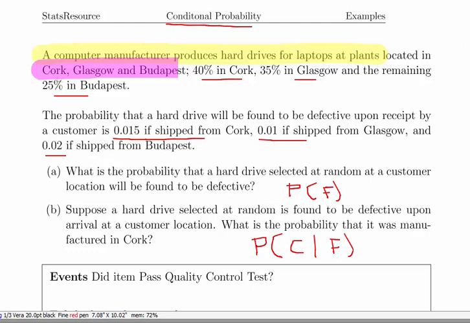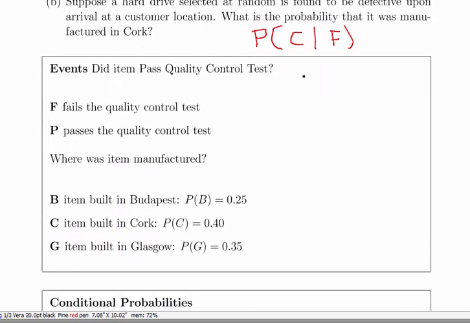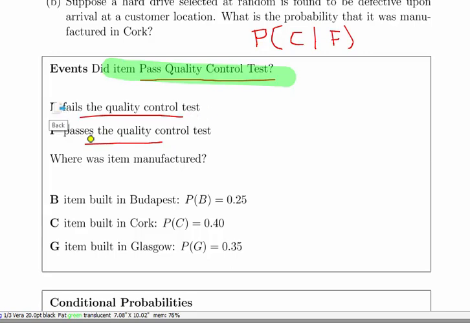So we're interested in the probability that it came from Cork, given that it was defective. I'm going to say F here, for quality control test. Defective would come into that. You could go for D for defective as well, but I usually work on the basis of pass or fail. So P for pass, F for fail, with these quality control type tests. And we're interested in the probability of F.